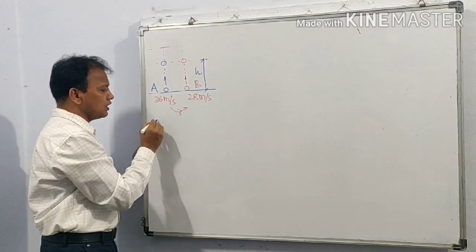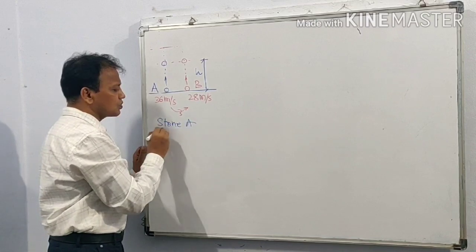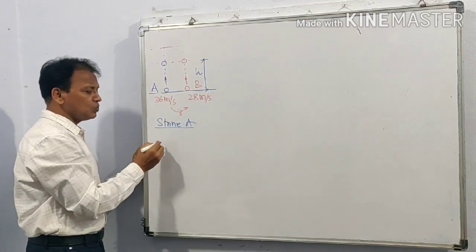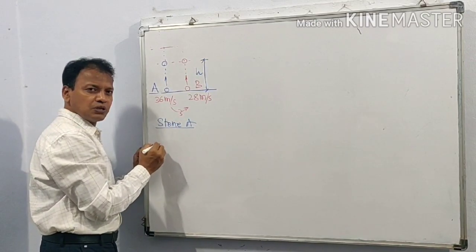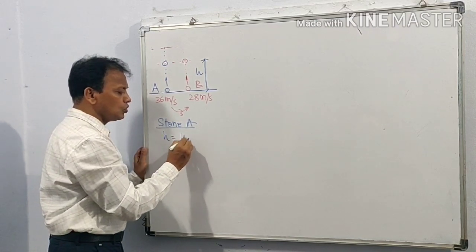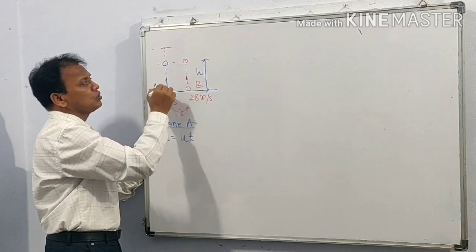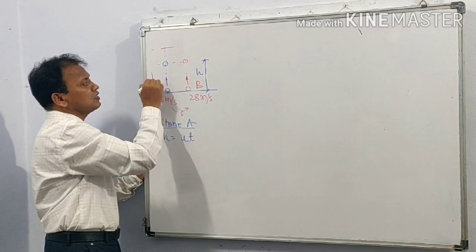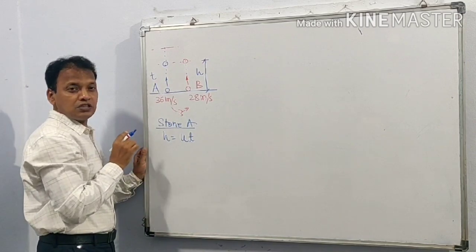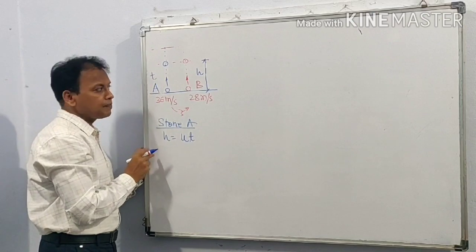So let us write the equation for stone A. We know S is equal to ut plus 1 half at square. Therefore H is equal to ut. Time taken by the stone to travel this distance is t. T is the time taken by stone A to travel this distance.